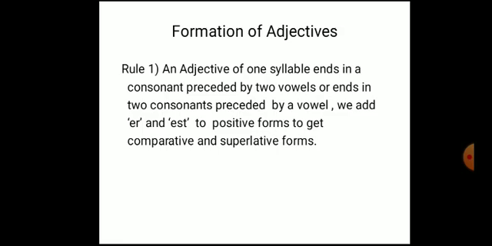Understood, beta? Here, for example, bold is there. Bold. Okay, the word is ending with two consonants, beta, preceded by a vowel. L and D are consonants, and before L you have a vowel, o. So that is the positive form, and you add er for comparative and est for superlative. Right, beta? Did you understand?